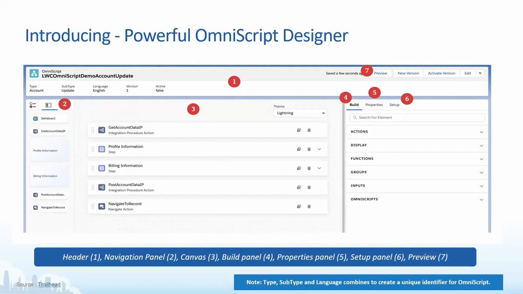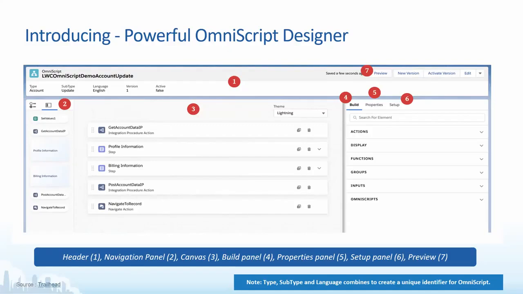If you see, we have put in some numbers here. So we'll go with the flow, in ascending order. Number one, we have a header panel where you see a type, subtype, language, version, and active. Now, this type, subtype, and language decides what creates a new Omniscript. Using them, it will be a unique identifier for an Omniscript.